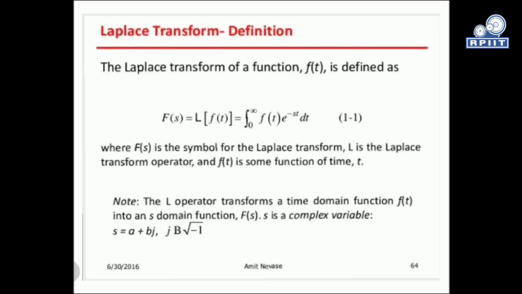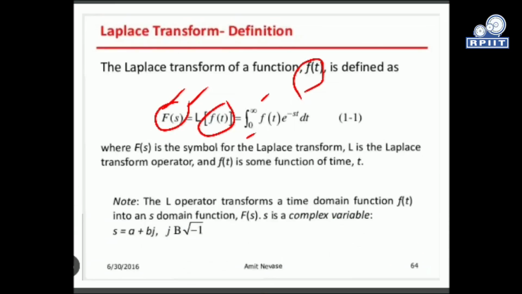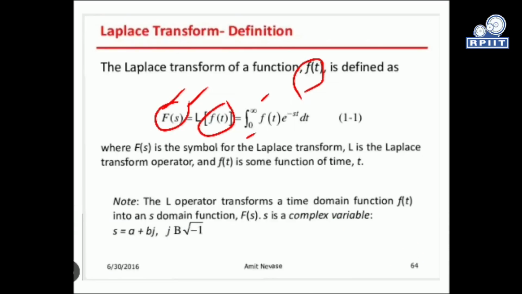The Laplace transform of a function f of t, which is a function of time, is defined by F of s, the Laplace transform of the f of t function. Here f of t is our signal and L is our operator. Mathematically, F of s is given by the formula integral from 0 to infinity of f of t e raised to the power minus st dt, where L is the Laplace transform operator and s is a complex variable.